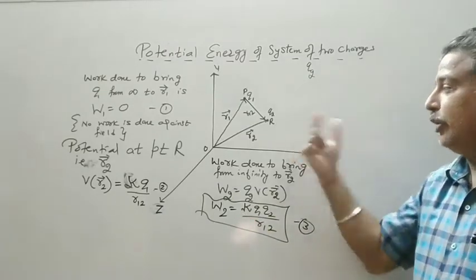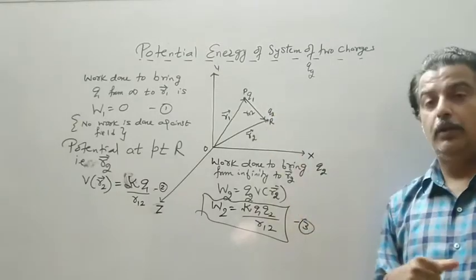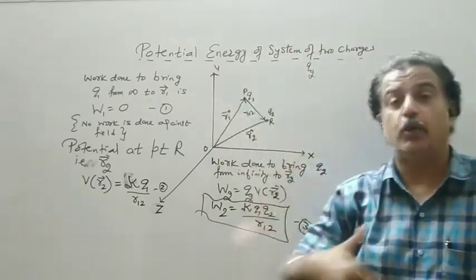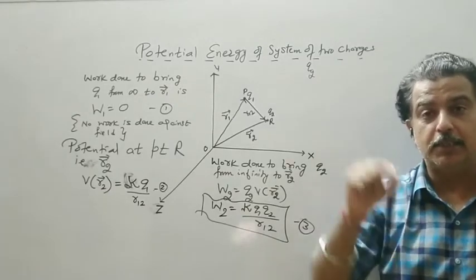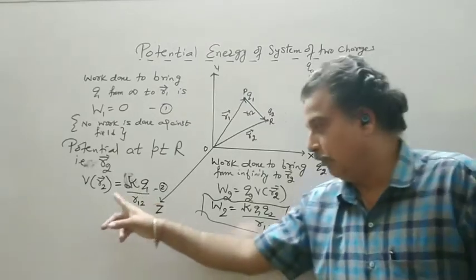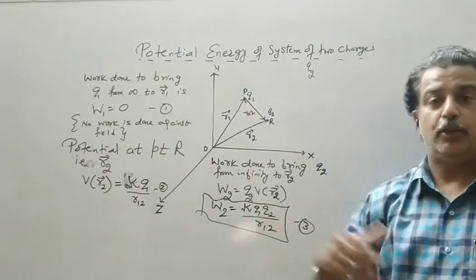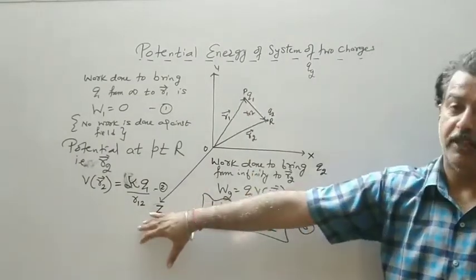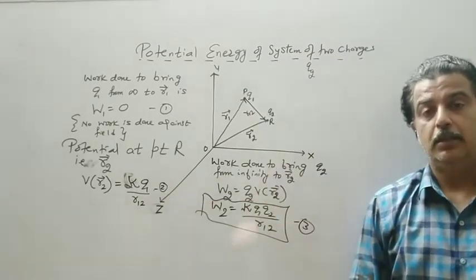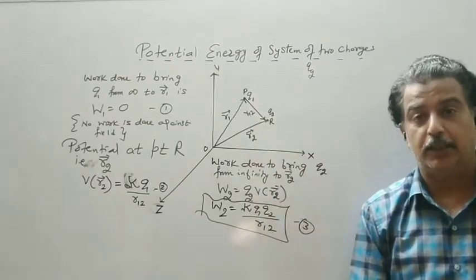But before this, this is the step you have to follow. So before bringing Q2, I will find out how much work is required to be done against the field to bring 1 coulomb of charge. So for that 1 coulomb charge, the work done, you know, potential is the work done to move a unit positive charge from infinity to a point against the field. So that we find. This is the strength of Q1, because when you keep Q1, it creates an electric field around it.